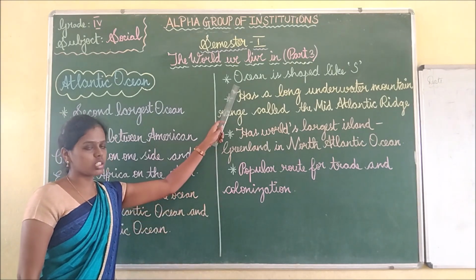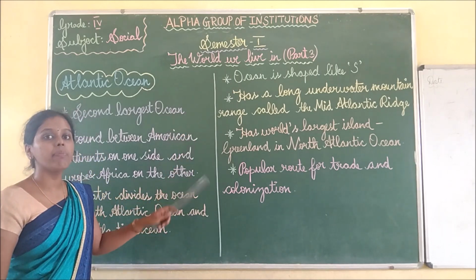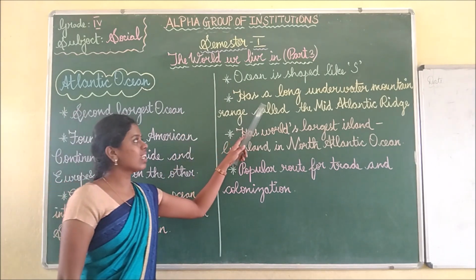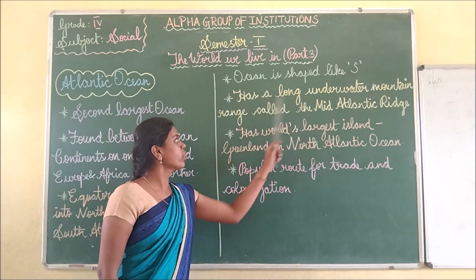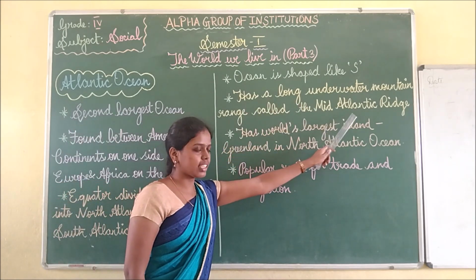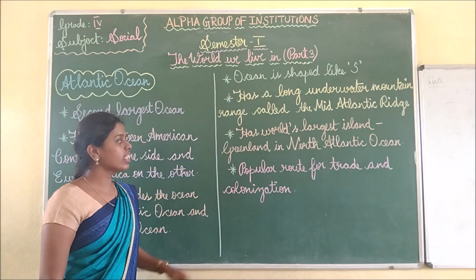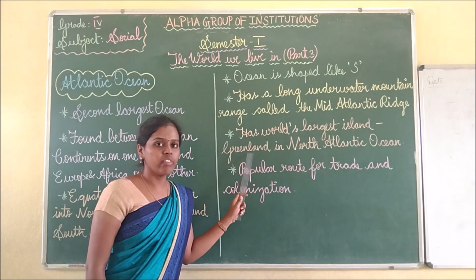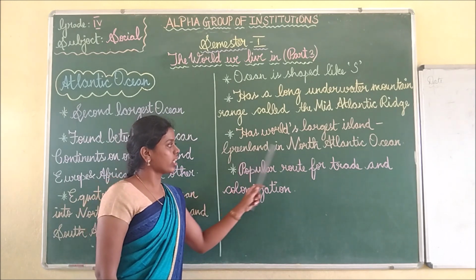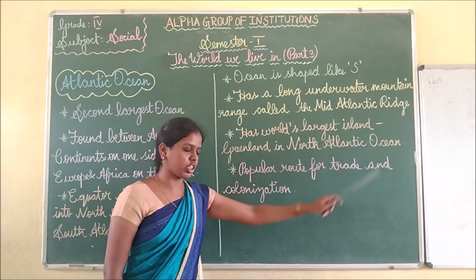The whole ocean is in the shape of an S. It has an underwater mountain range called the Mid-Atlantic Ridge. And it has the world's largest island, Greenland. Where is it located? It is located in the North Atlantic Ocean.